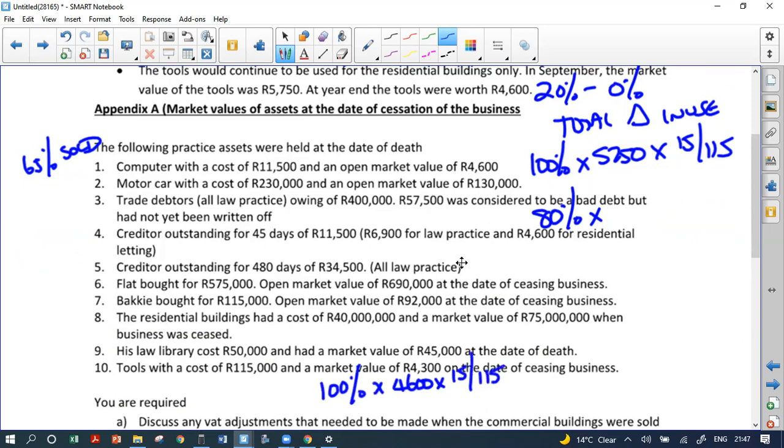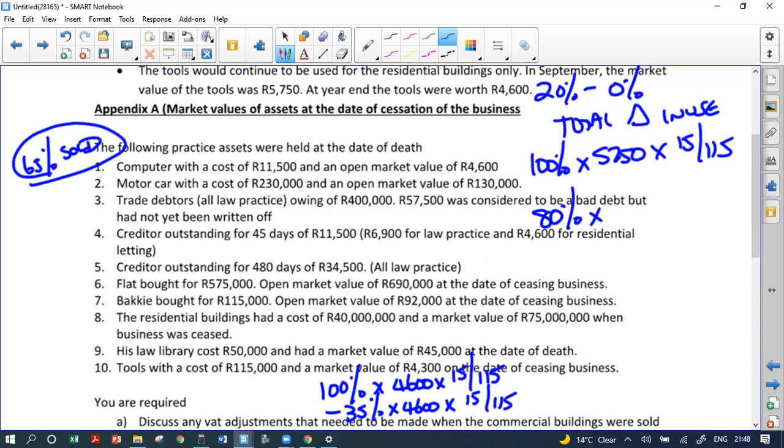Because what happens when we've got an apportioned asset when it gets sold? We charge 100% output. And what would we be able to do? Claim 35% VAT on 4.6 times 15 over 115. Because we claimed 65% when we bought it, that means there's only going to be 35% VAT left to claim when we sell it.